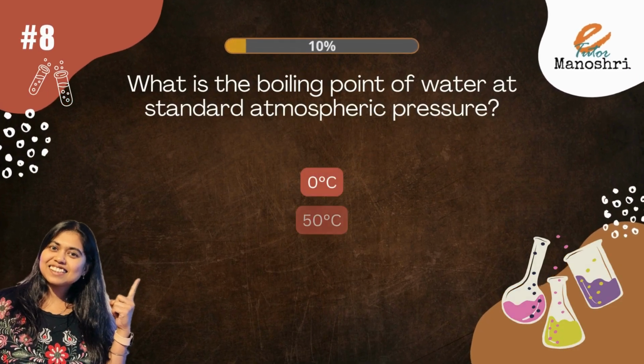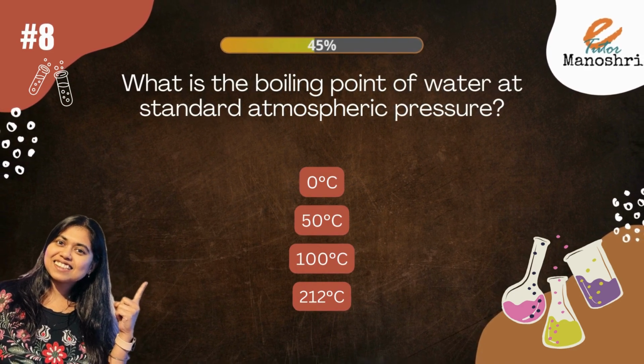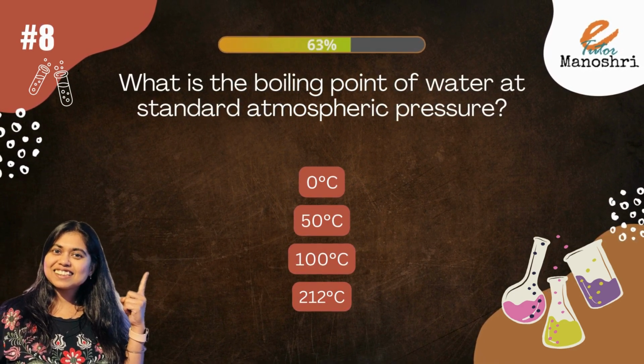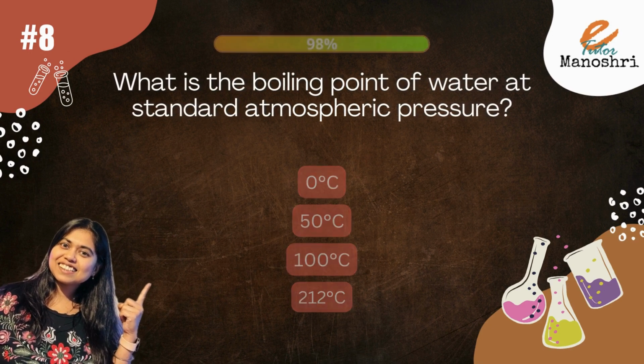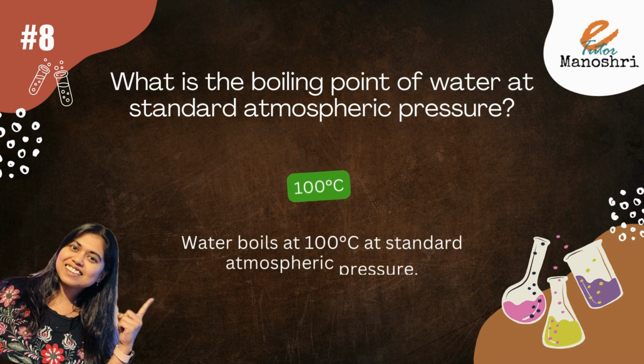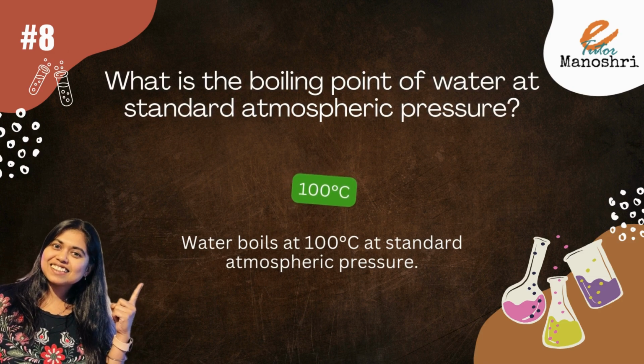What is the boiling point of water at standard atmospheric pressure? The options are 0 degrees centigrade, 50 degrees centigrade, 100 degrees centigrade, 212 degrees centigrade. The answer is 100 degrees centigrade. Water boils at 100 degrees centigrade at standard atmospheric pressure.